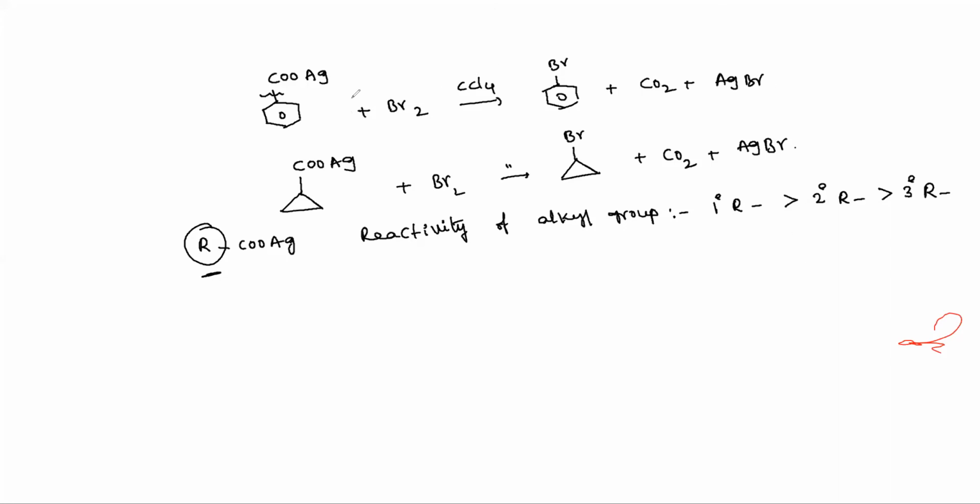Yes students, listen carefully. Next, another important named reaction is the Simonini reaction, the fourth one.